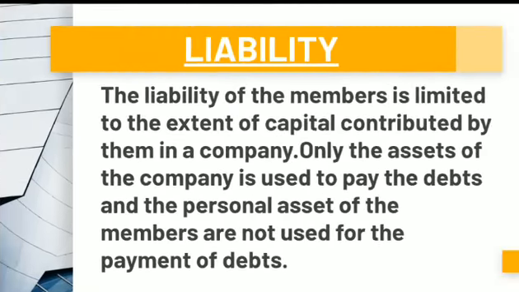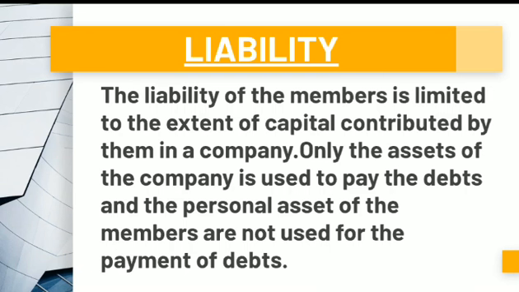Next one is liability. The liability of the members is limited to the extent of capital contributed by them in a company. Only the assets of the company are used to pay the debts, and the personal assets of the members are not used for the payment of debts. So the liability of the members is always limited. It means that the personal property of the members is not attached to the business for the payment of debt.